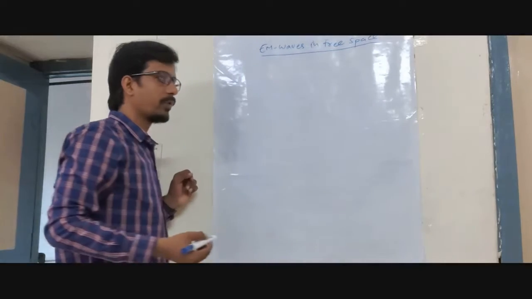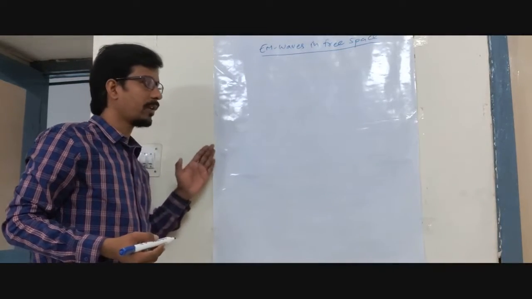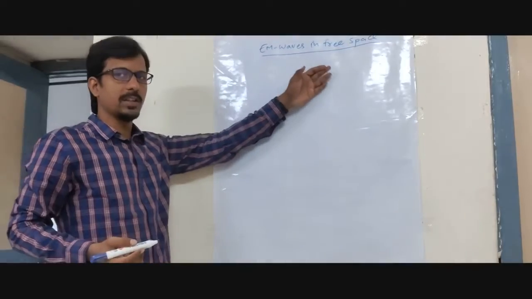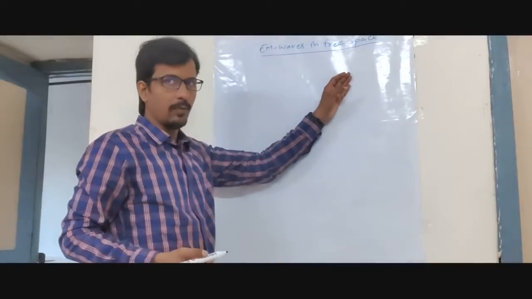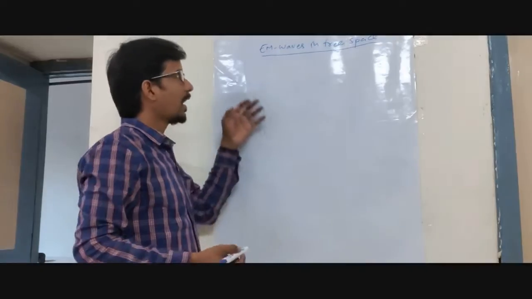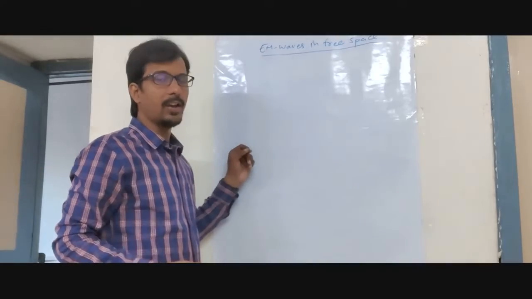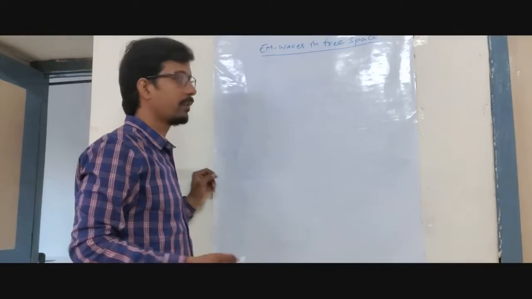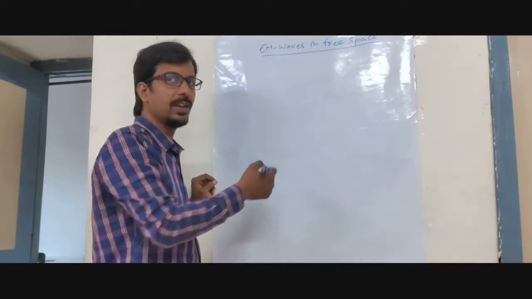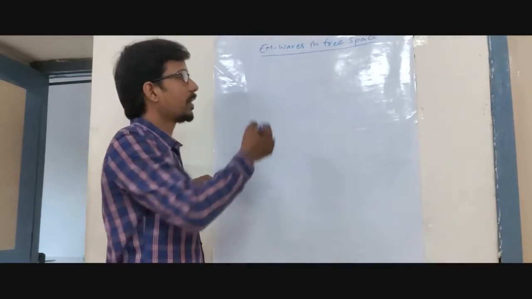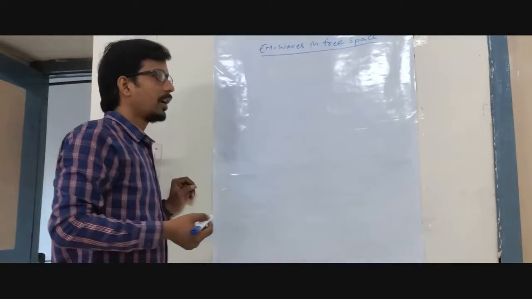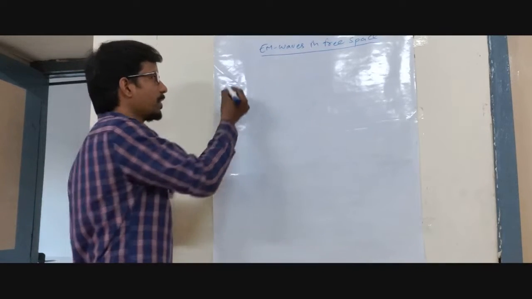Understood? We will know at the end what the definition of free space is, what stands for free space, and how EM waves travel. We will discuss this at the end of the topic. In the remaining 10 minutes we will discuss the free space definition and how EM waves are going to travel. So here the entire topic is about propagation.